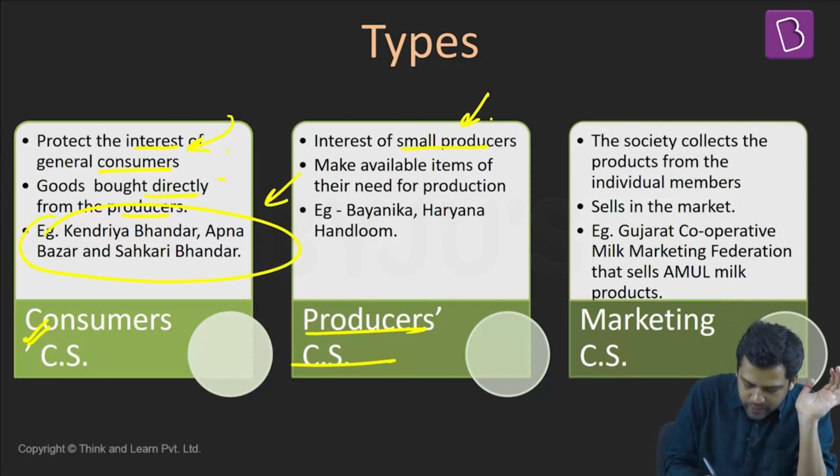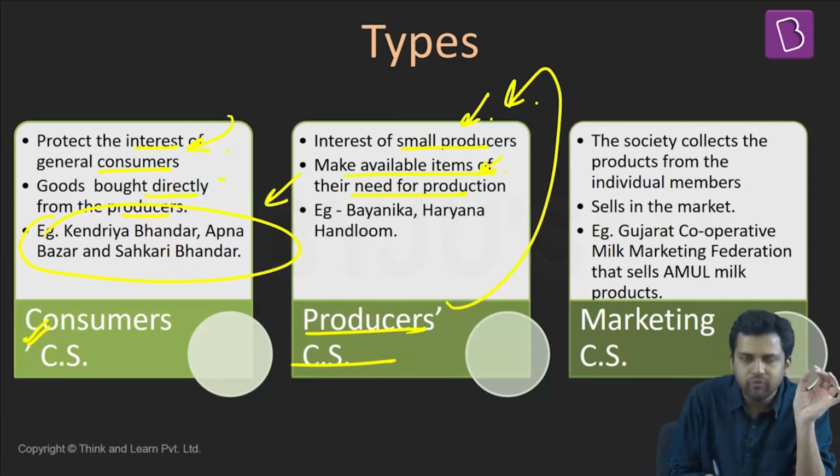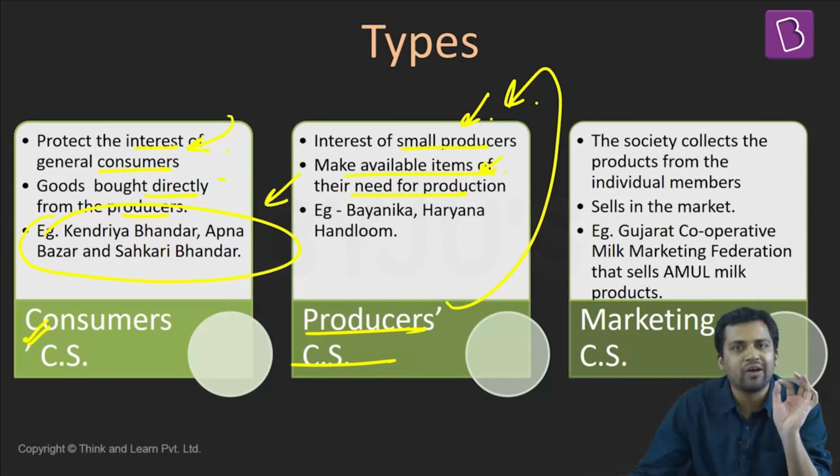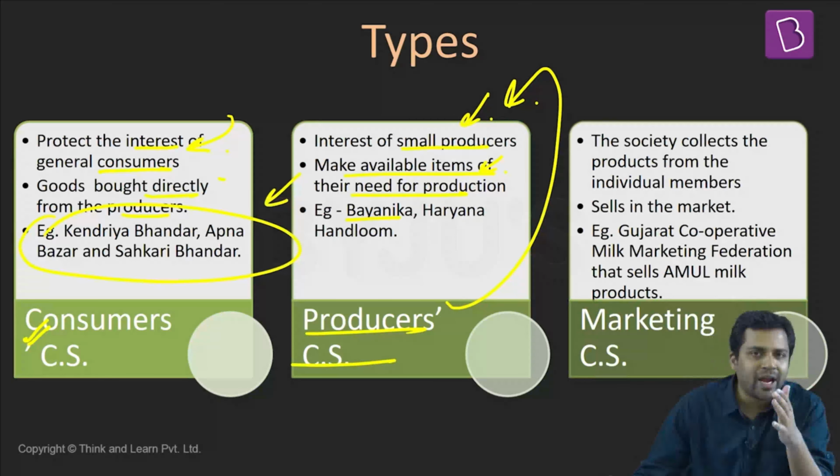Generally, these cooperatives are formed by small producers, and they make available items which are required for their production purposes. For example, all these handloom cooperatives. In case of Haryana, you have Haryana Handloom. In case of Odisha, you have Bayanika. In case of southern states, you have Cooptex. So these are all handloom cooperatives. These are all producer cooperatives. Some of you might be from some other state. Just find out what is your handloom cooperative in your region.